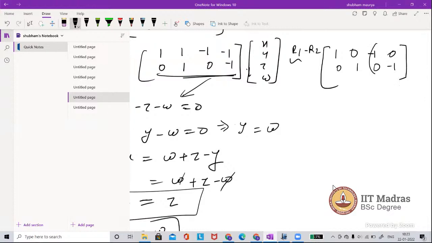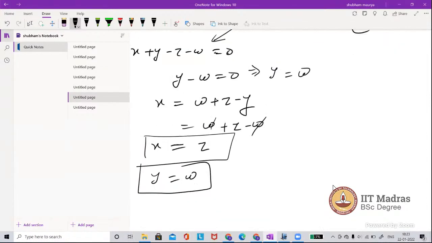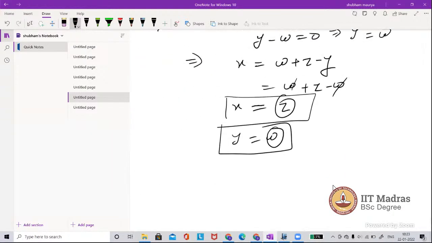Okay, so this says that in the reduced row echelon form, these two are linearly independent. Let's say this is x, y, z, and w. So you can say this system of linear equations has two linearly independent variables, as here you are getting z and w. So there are two independent vectors which can span this vector space. That's the meaning. I'm actually trying to find those vectors.